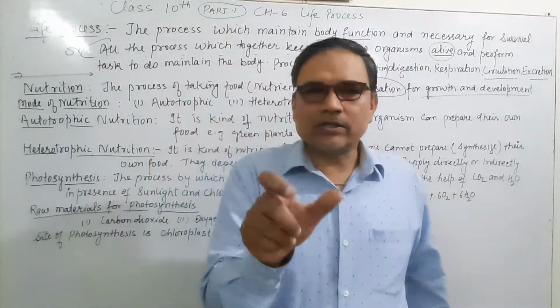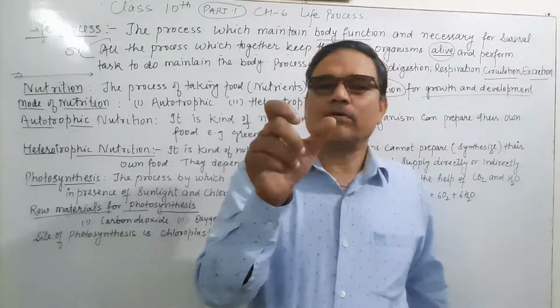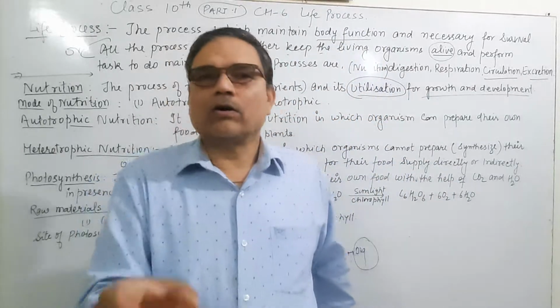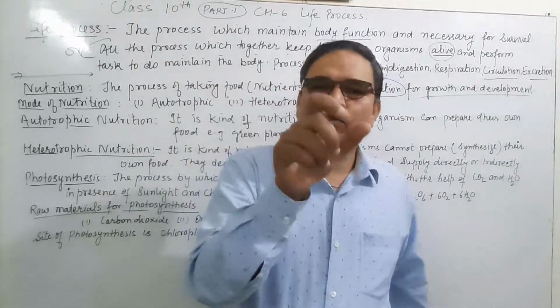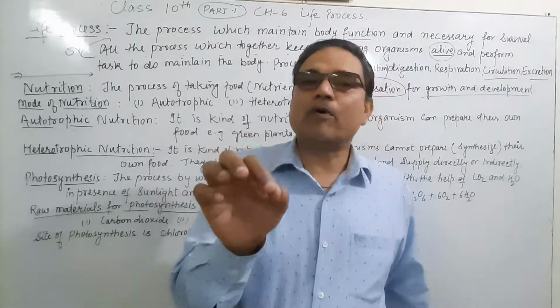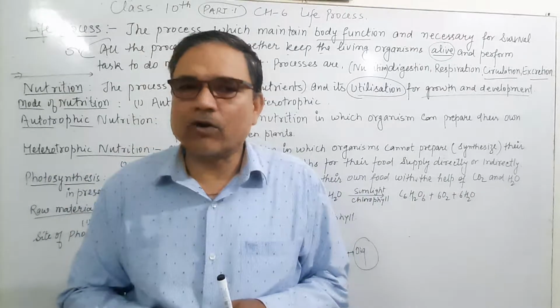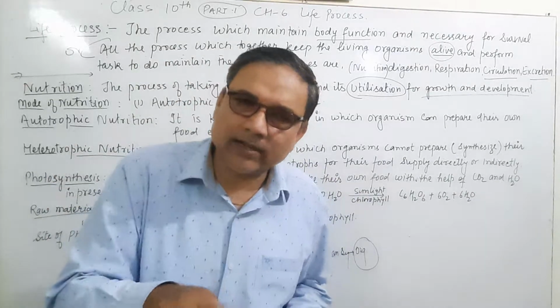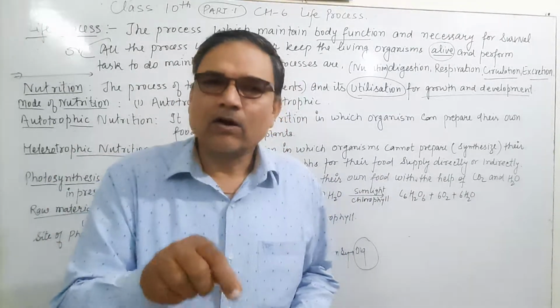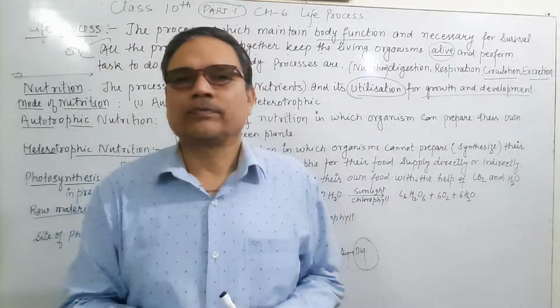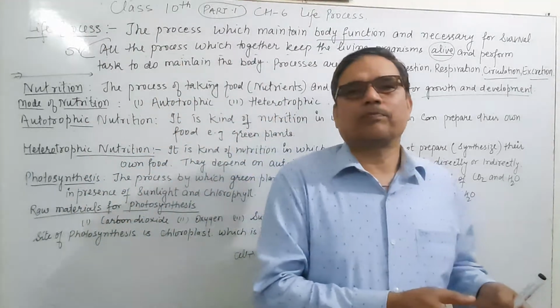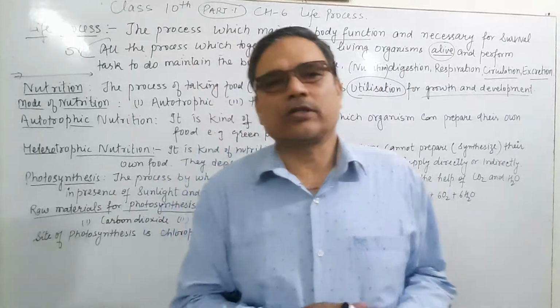It means photosynthesis is the process in which the green plant or the autotroph prepares its own food with the help of carbon dioxide and water, in the presence of sunlight and chlorophyll, which is necessary, which is compulsory, and then this process is known as photosynthesis.